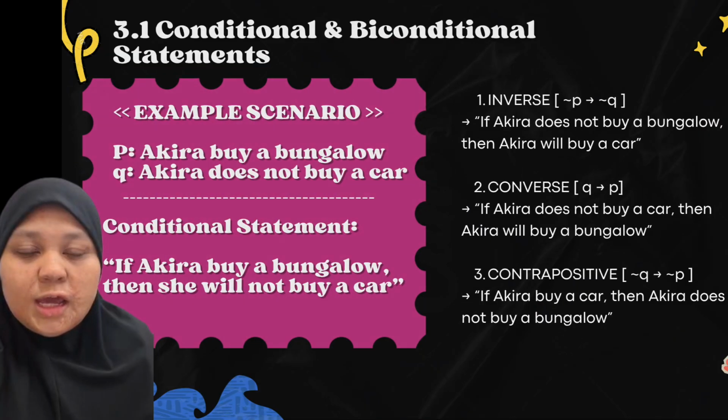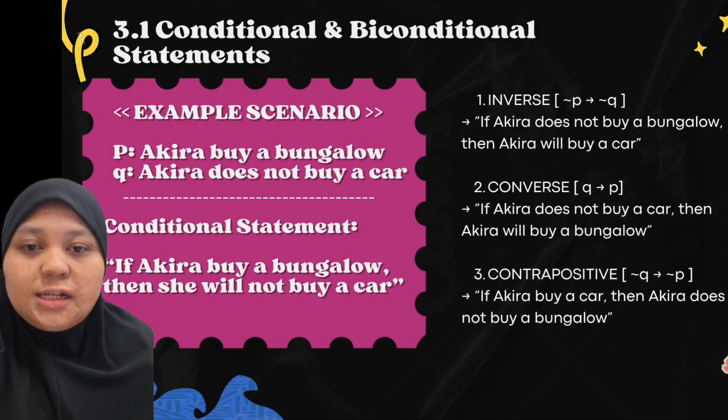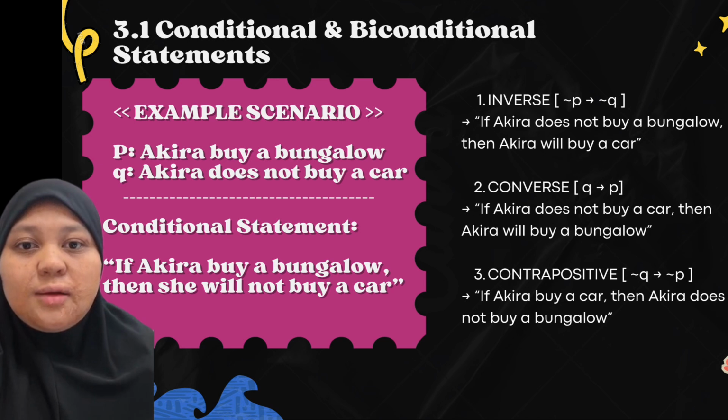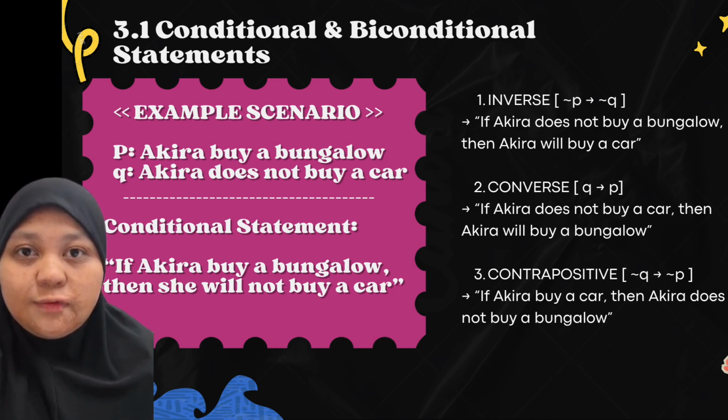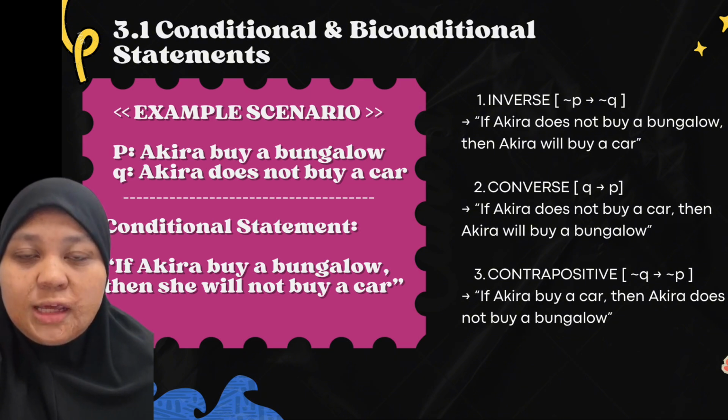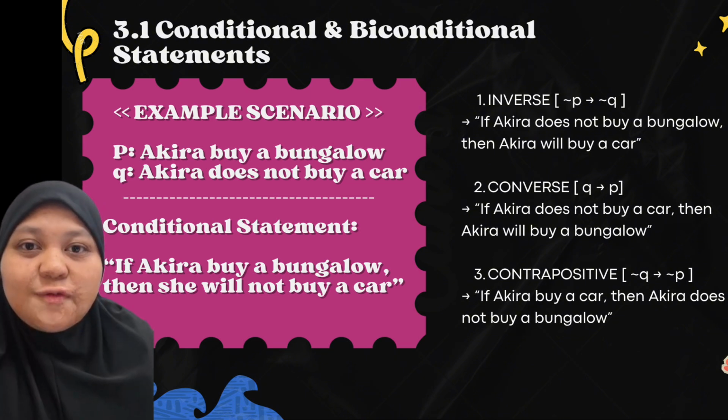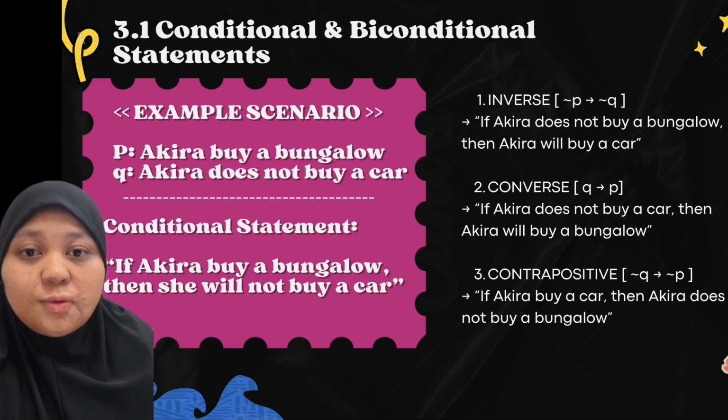As for conditional and biconditional, there are 3 new statements that make some changes to the main conditional. Those are called inverse, converse, and also contrapositive. If the original statement is P implies Q, then the inverse will be negation P implies negation Q. The converse will become Q implies P. And the last one, contrapositive, will become negation Q implies negation P.